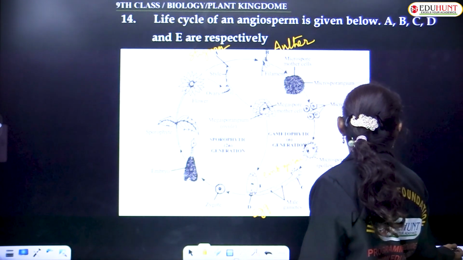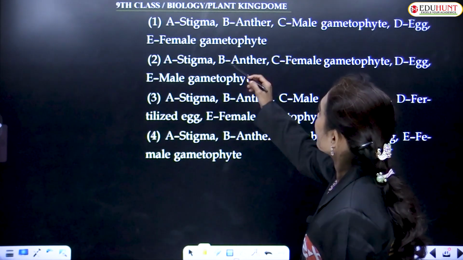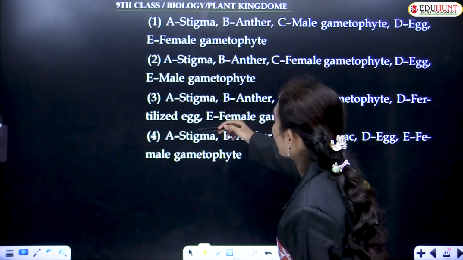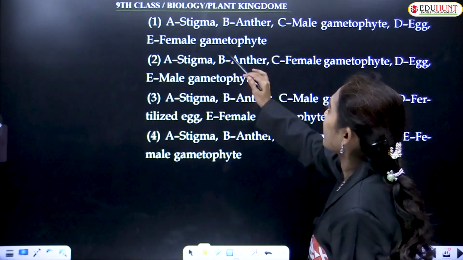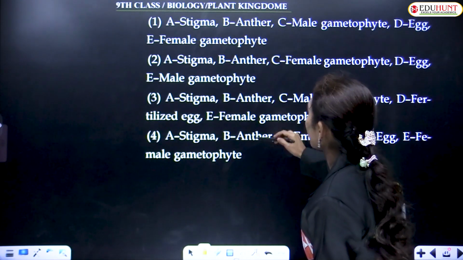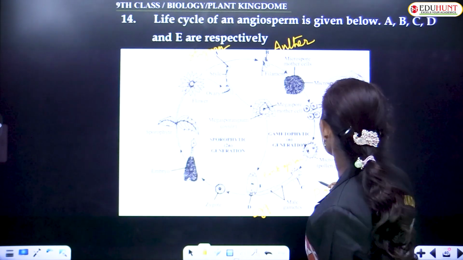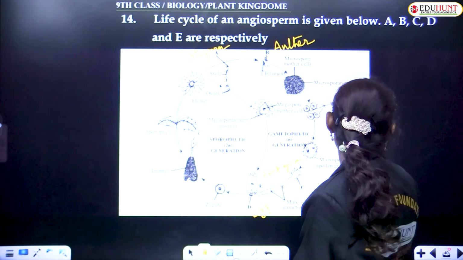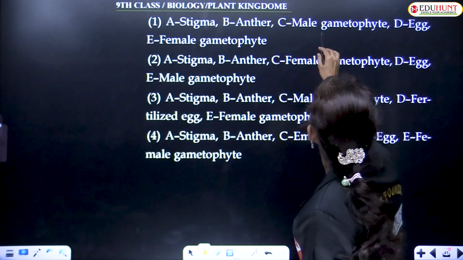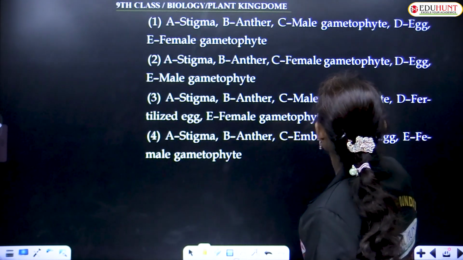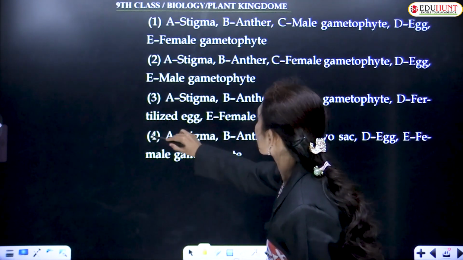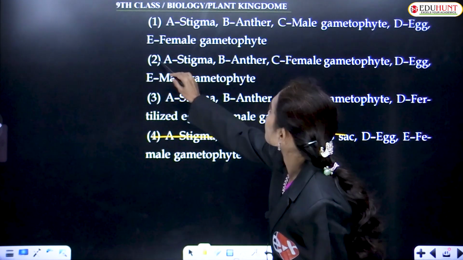Let us see what the options are. A is stigma in all the options, and B is anther, so B is also correct. And C is the male gametophyte. Yes, definitely it is a male gametophyte. So we can strike out this one and this one.